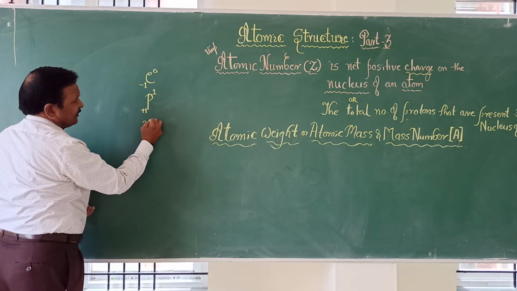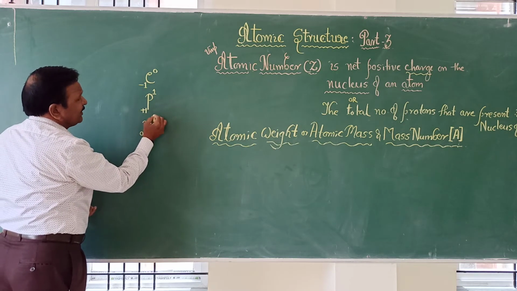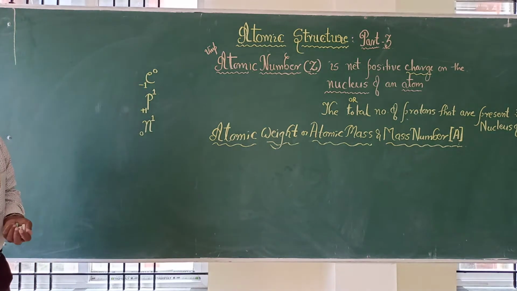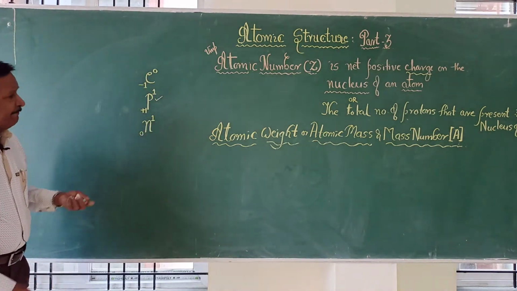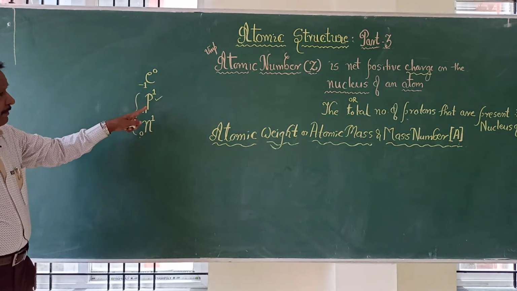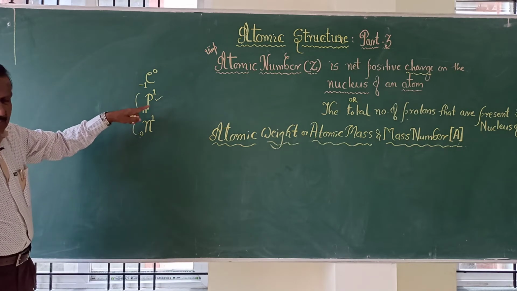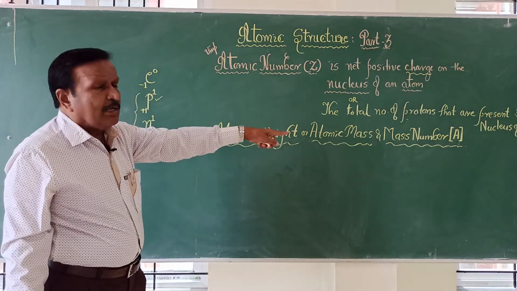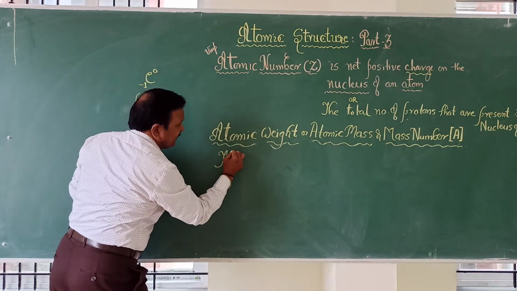And the neutrons are going to have 0 charge and mass little more than 1, but it is taken as 1 only. And hence, this is going to be the atomic number. And now mass is due to these two. Proton has mass, neutron has mass. Both are present in the nucleus of an atom, and hence atomic weight or atomic mass or mass number, this all is one.